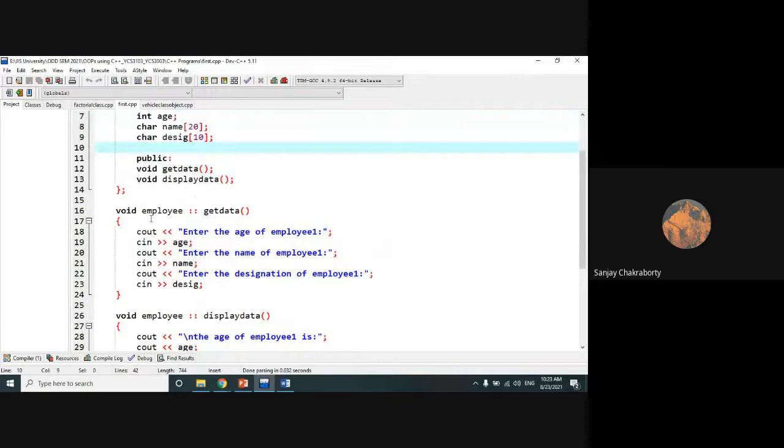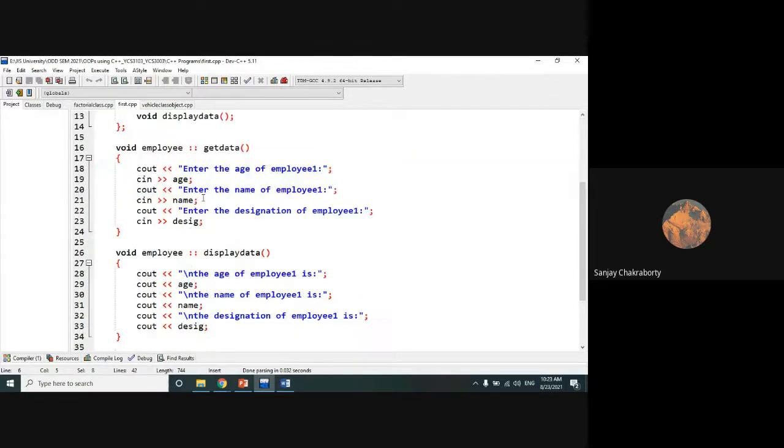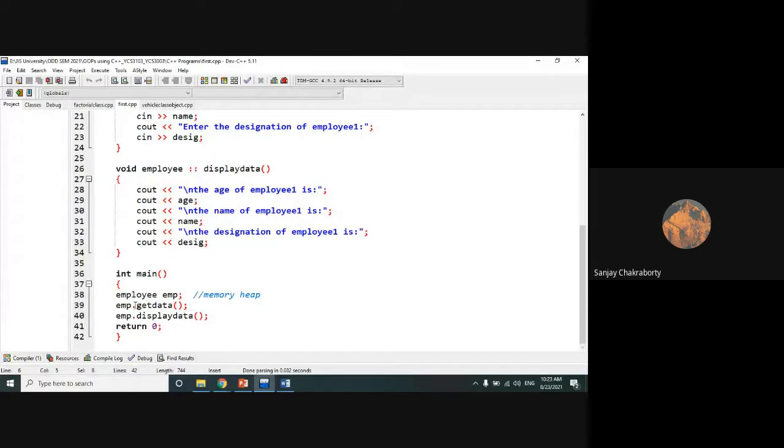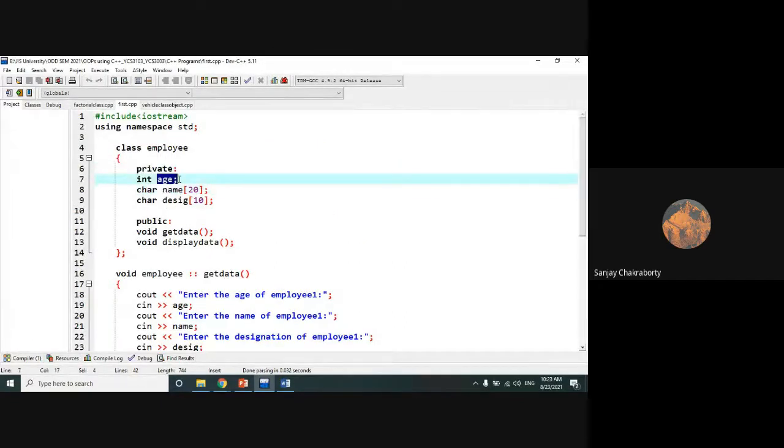Now, look very carefully. We can access these data members age, name either by converting private to public, and then you are able to access them directly with the help of the object name like emp.age, emp.name, emp.desig. You are allowed to access in such a way if you make it public, from private to public.